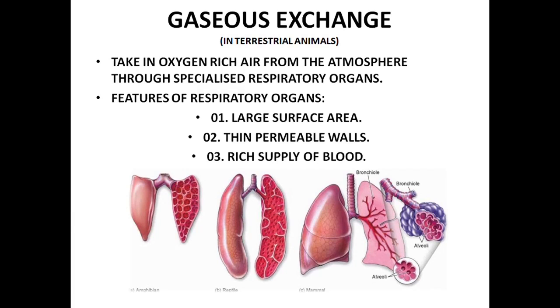In the case of aquatic animals, we saw that the gills were acting. What happened there? The oxygen diffuses into the blood vessels present around the gills. The same thing happens here. The oxygen has to diffuse in and the carbon dioxide has to be thrown out of the body too. We'll see that in detail.